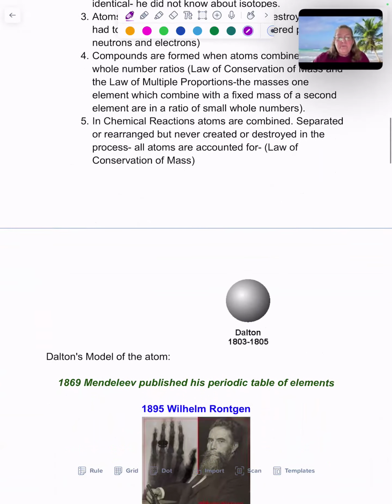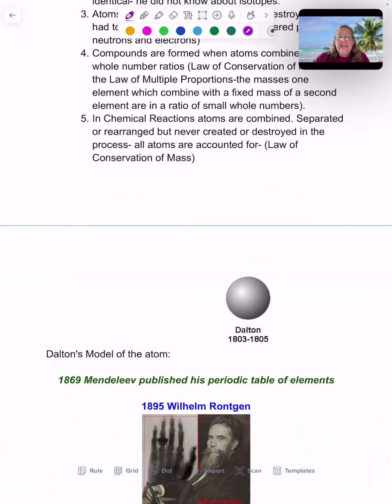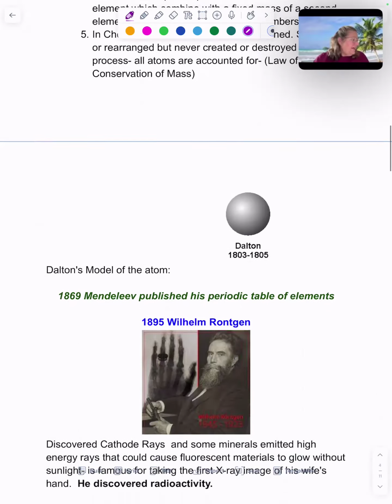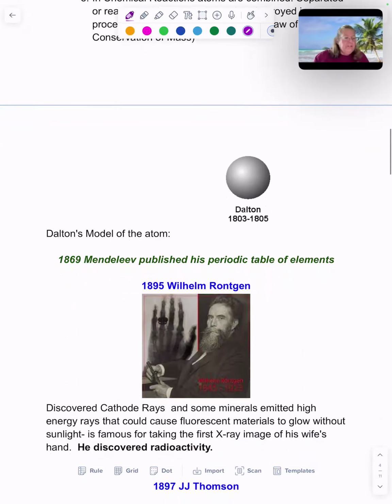Okay, just as an aside, it wasn't until 1869 that Mendeleev first published his periodic table of elements. So we're grouping elements, but this solid sphere model holds for quite a while. In 1895, William Röntgen, and there really should be two dots over that O for the Röntgen, discovered cathode rays.